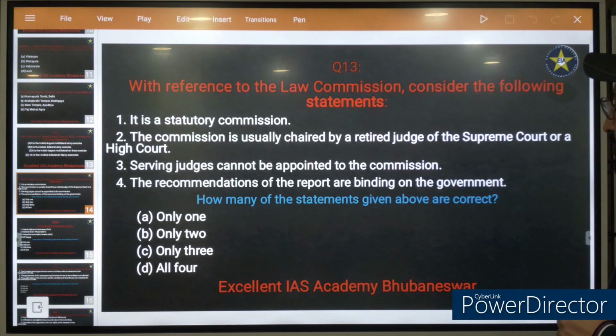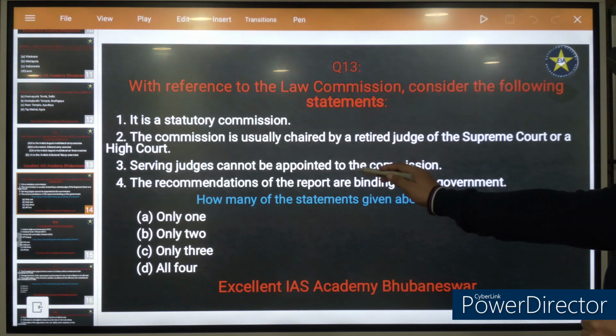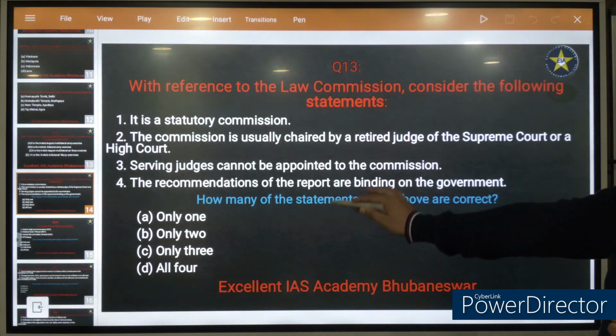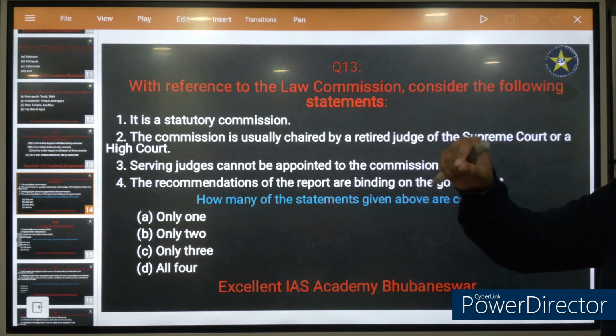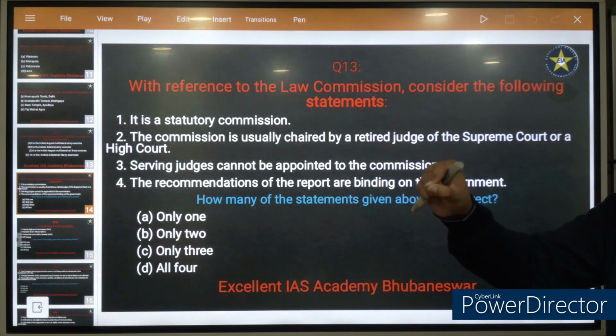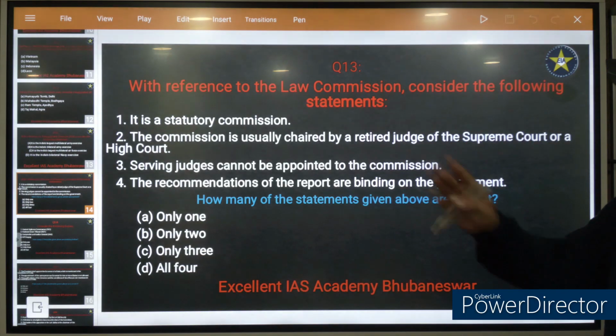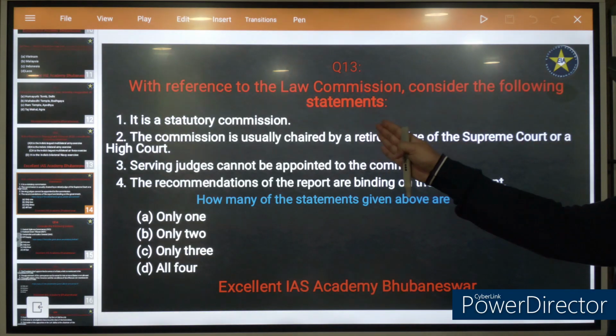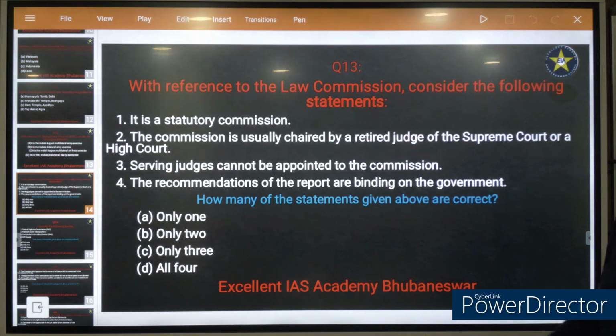So first of all, it's a non-statutory commission. It's not a statutory commission. And the commission is usually chaired by a retired judge. Statement 3 says serving judges cannot be appointed. That is incorrect. For example, a judge of a High Court can be a part of the Law Commission. Statement 3 is incorrect. Statement 2 is correct. Statement 4, nothing is binding on the government. Remember this.